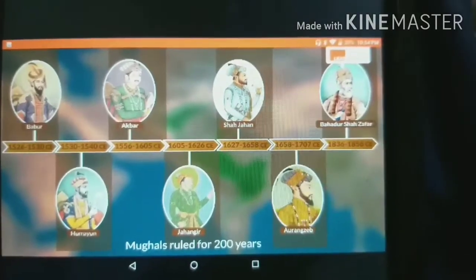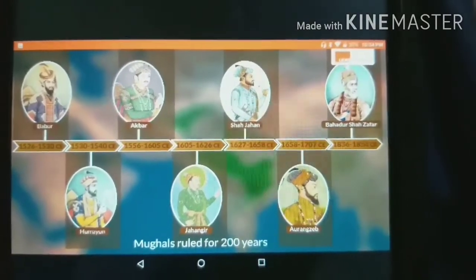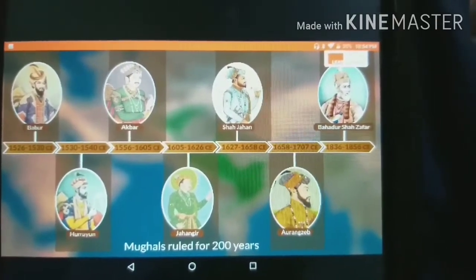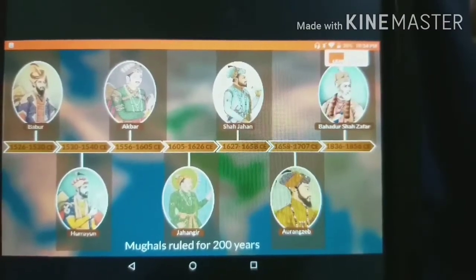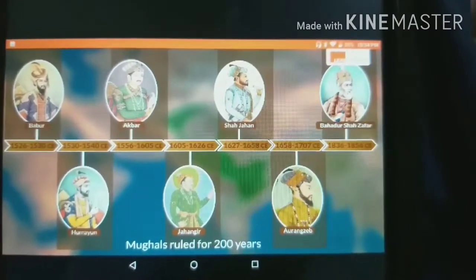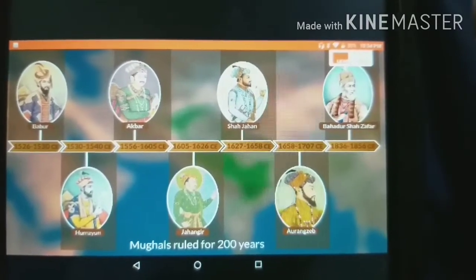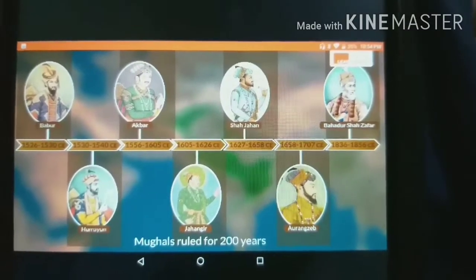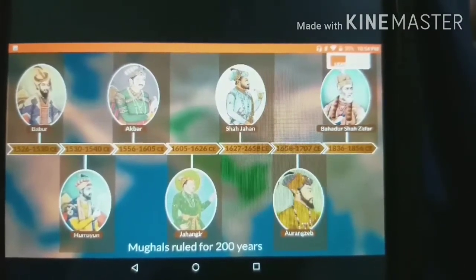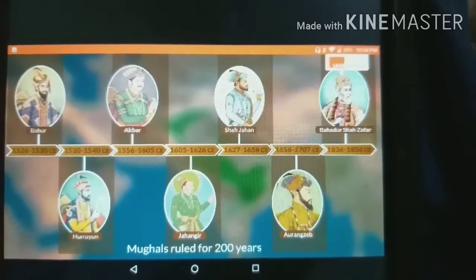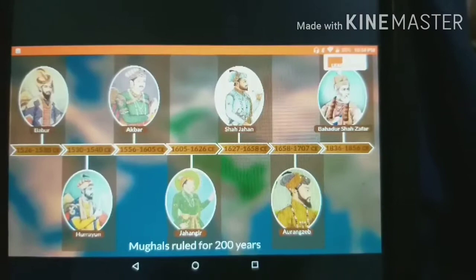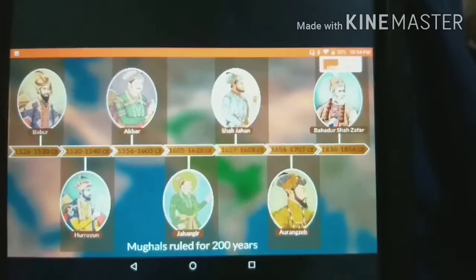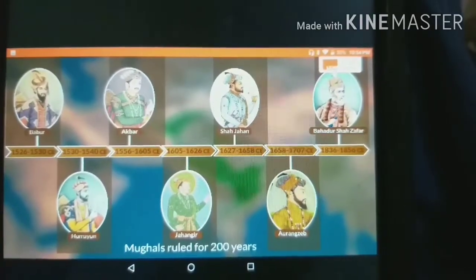We know that Mughals ruled for about 200 years in our Indian subcontinent. Now, here in the timeline, you can see the different famous Mughal rulers and the periods in which they ruled. For example, in 1526, you can see that the rule of Babur was there. Then came Humayun, then Akbar, Jahangir, Shah Jahan, Aurangzeb, and Bahadur Shah Zafar. So the most important thing that you have to remember is that the first ruler was Babur and the last Mughal ruler was Bahadur Shah Zafar in 1856.